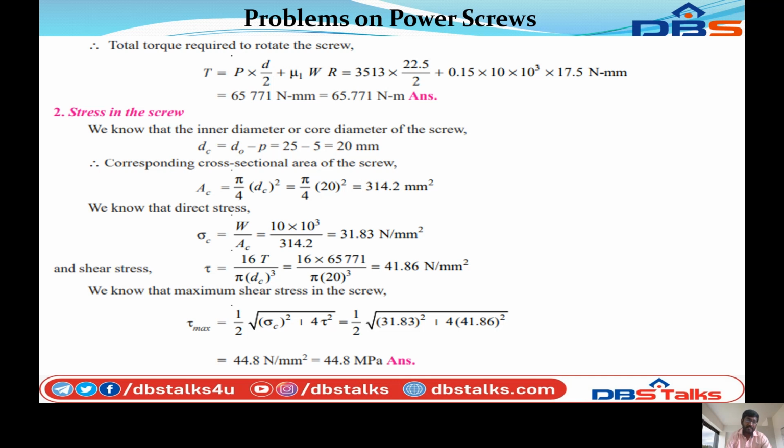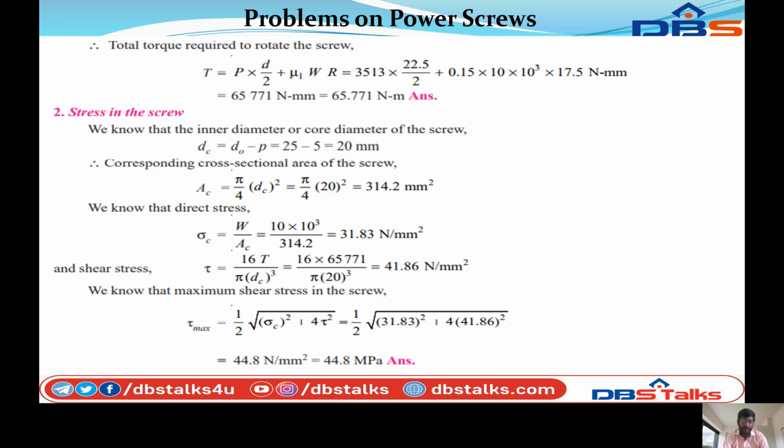So we know that the direct stress sigma C is equal to W by AC, that is equal to 10 into 10 cube by 314.2, that is equal to 31.83 Newton per mm square. And the shear stress tau is equal to 16 into T by pi into DC cube. So substitute the values, that is equal to 16 into 65,771 by pi into 20 whole cube. So we can calculate tau is equal to 41.86 Newton per mm square.